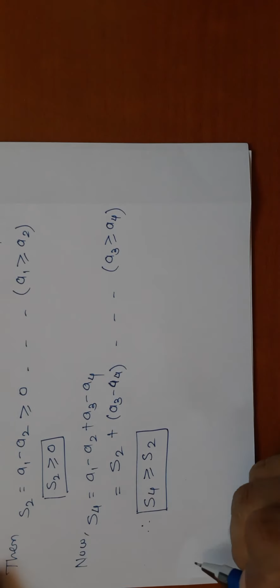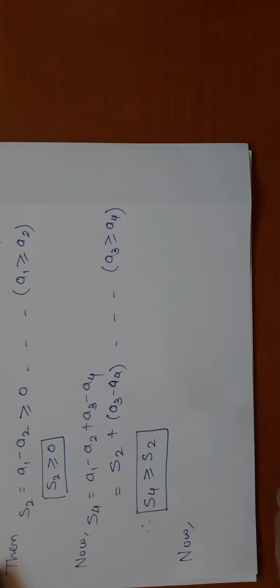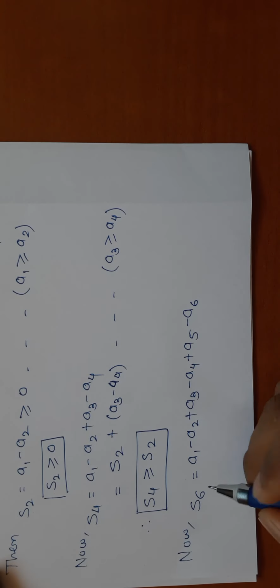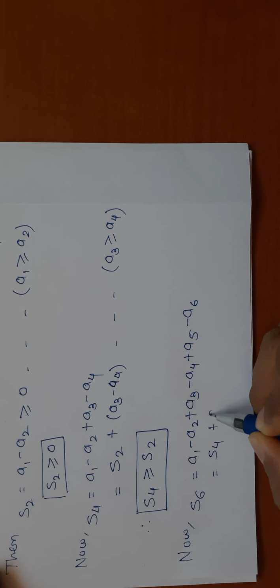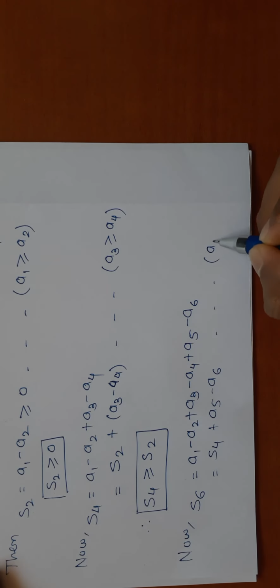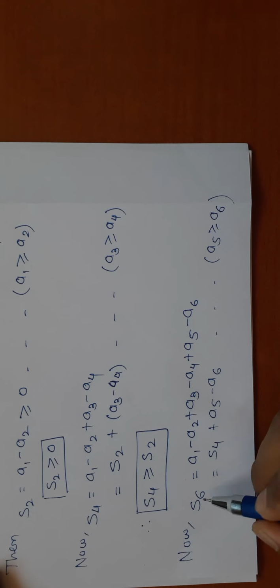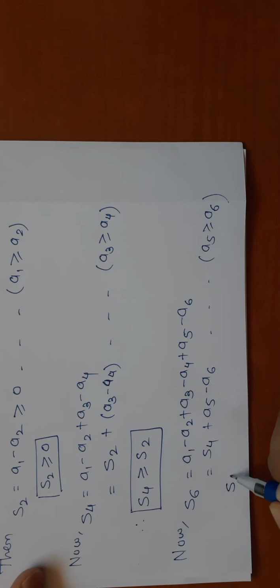Understood? Now, tell me, if you apply the same logic for S6, what will I have? S6 means the sum of the first 6 terms, right? So see, if you consider the first 4 terms, that is S4 plus a5 minus a6. But see, the reason is a5 is greater than or equal to a6. So that's why this is a positive number. So if you add any positive number to S4, then you are getting S6. So obviously S6 is greater than or equal to S4. This thing we got.